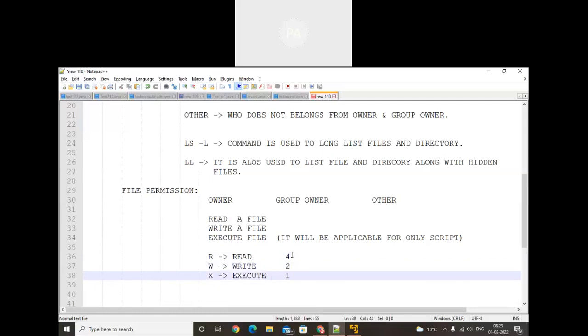So when we add them, the maximum permission will be 7. And here I wrote one statement: execute will not be applicable for file permission. Execute will not be applicable for a file.